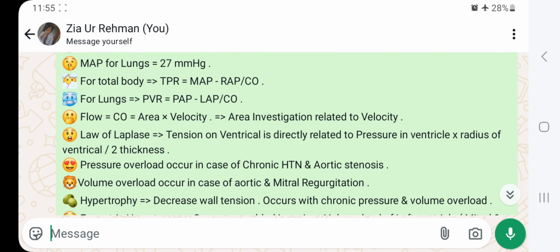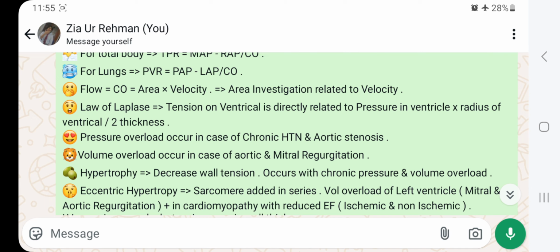Laplace: tension on the ventricle is directly related to pressure in the ventricle times radius of the ventricle divided by thickness. Then we have pressure overload, which occurs in chronic HTN and aortic stenosis. Volume overload occurs in aortic and mitral regurgitation. Hypertrophy will lead to decreased wall tension, which occurs with chronic pressure and volume overload.